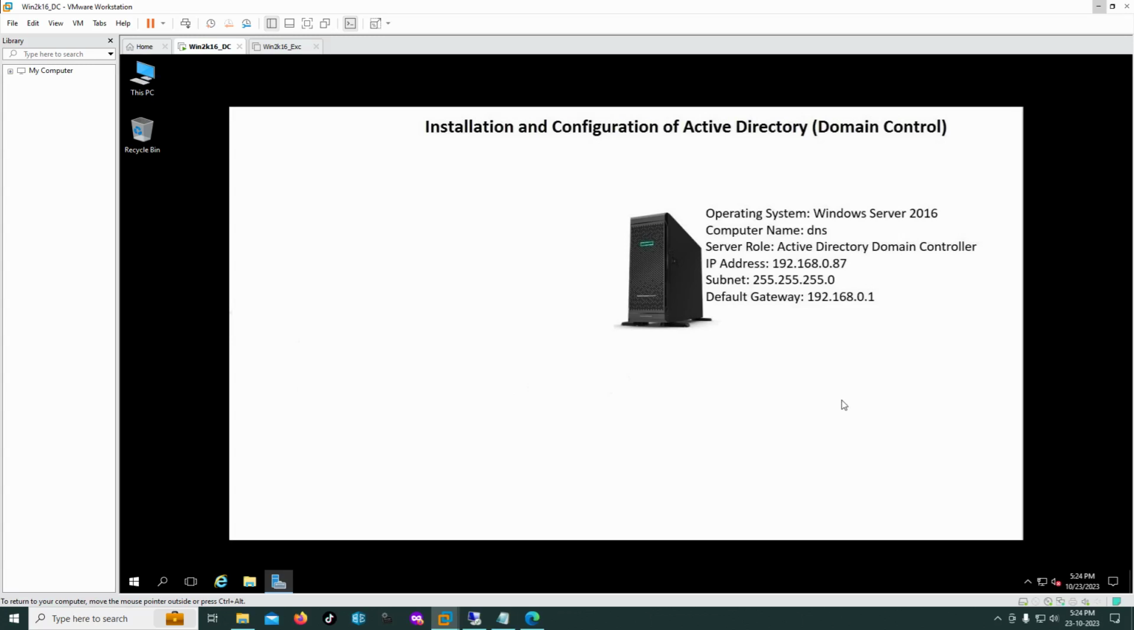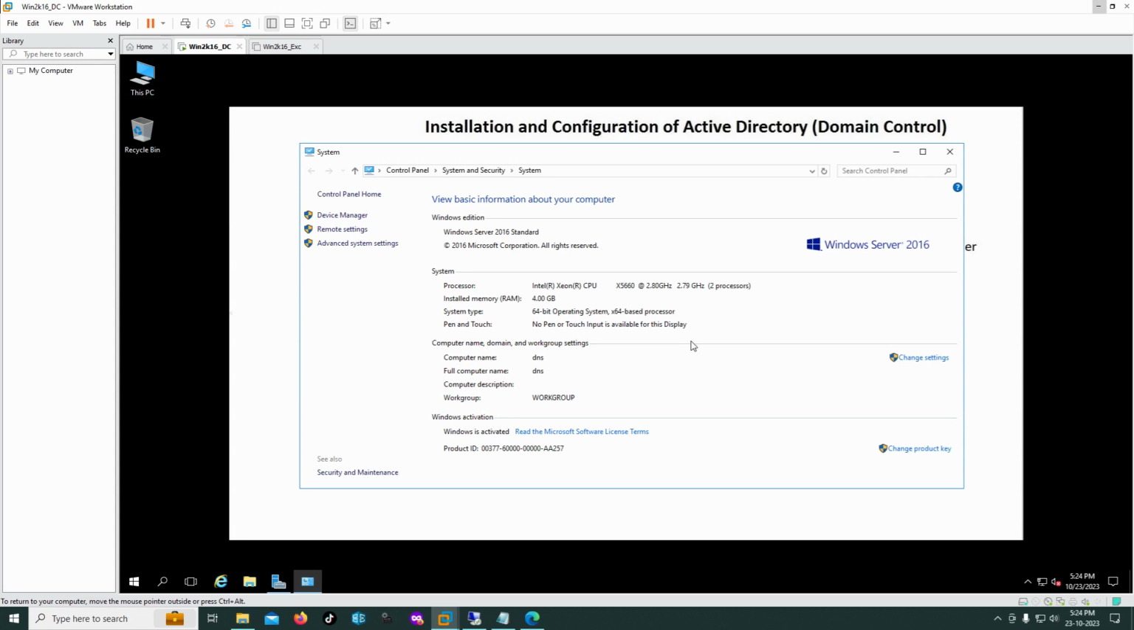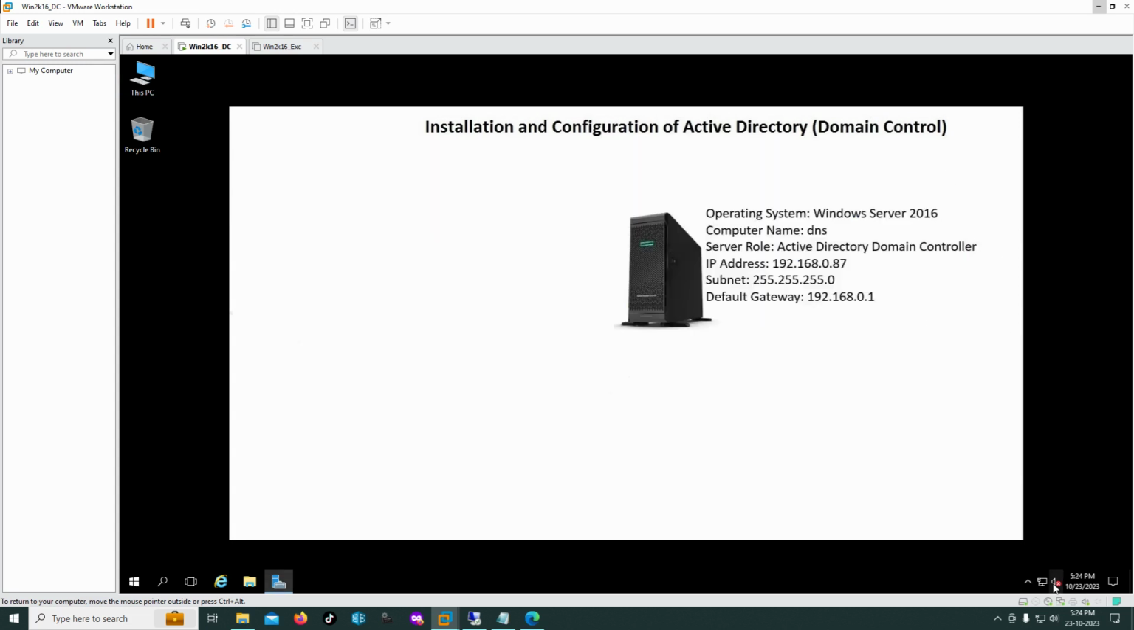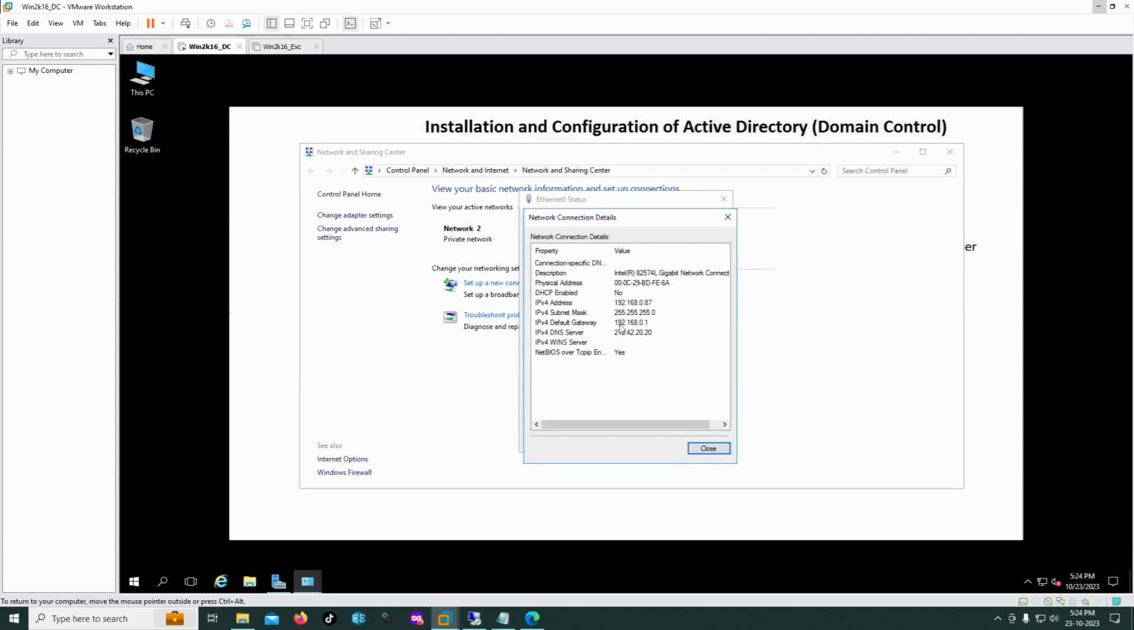Hello everyone, today I am going to install Active Directory domain controller on Windows Server 2016. For this demonstration I already set up the basic configuration: computer name, DNS, IP address. I already changed all these settings. You can see the computer name, DNS, and I've already changed the network settings, IP addresses.